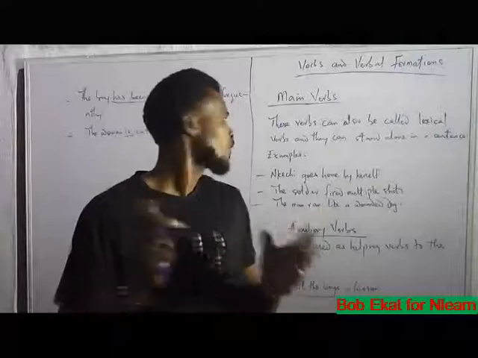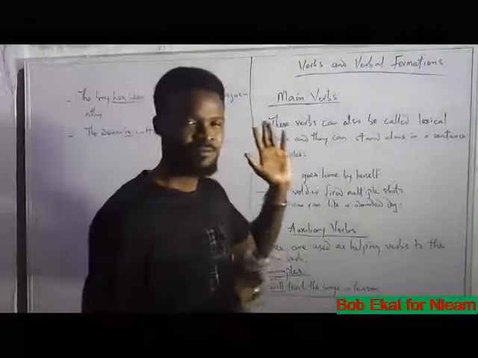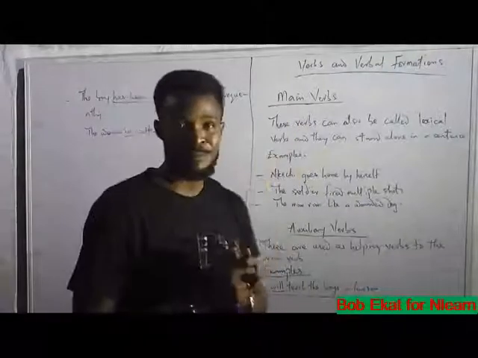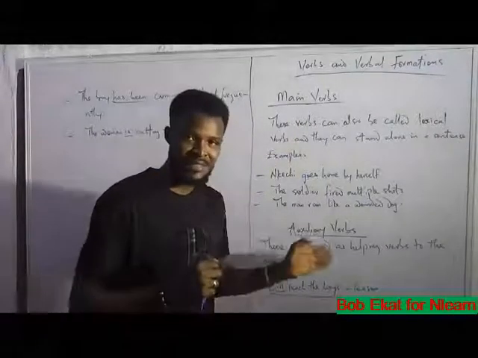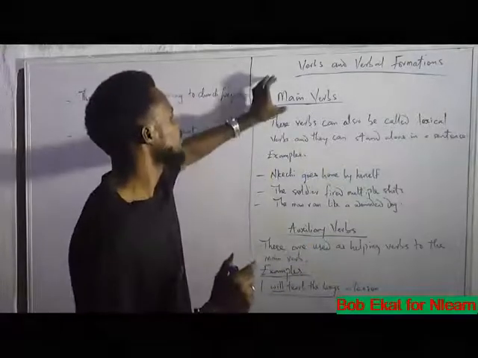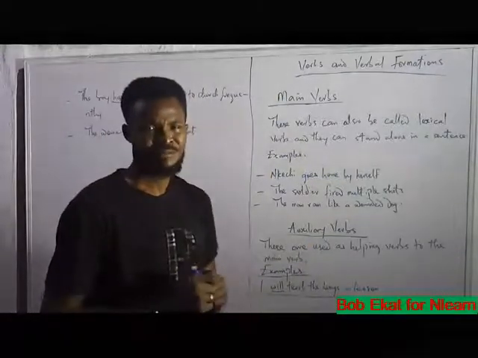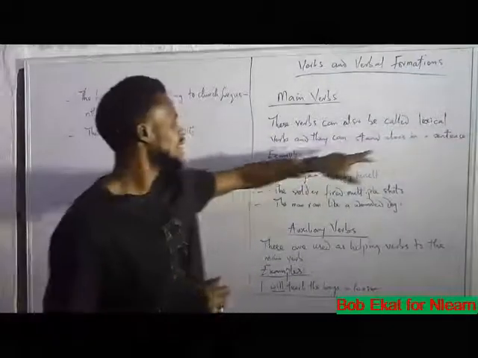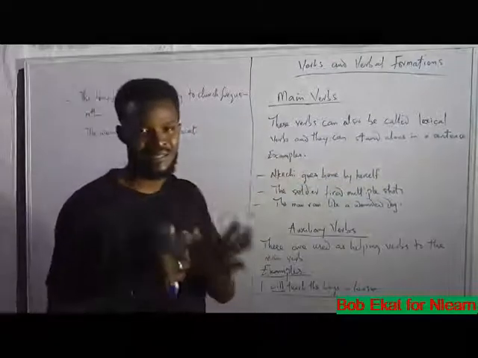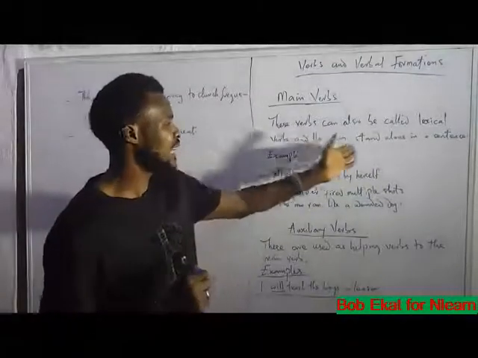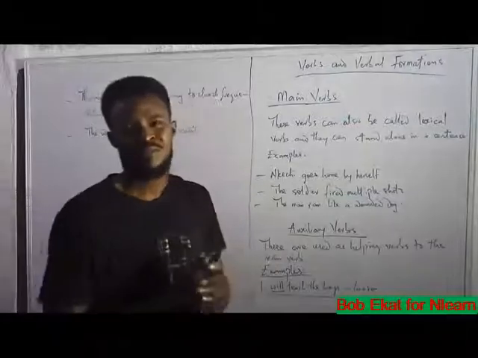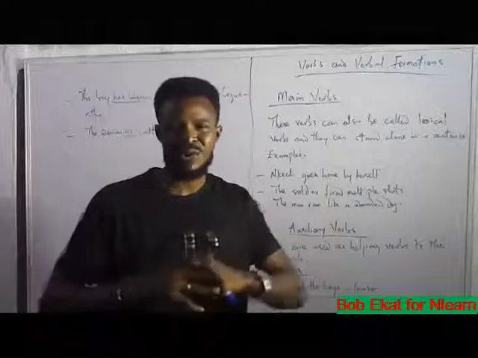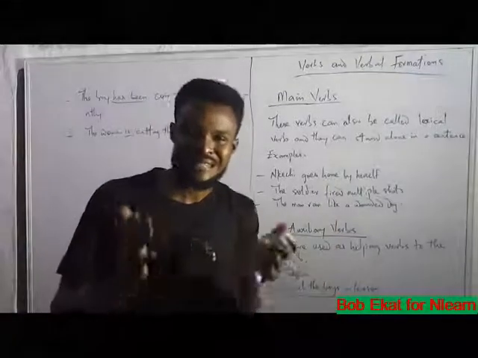Now, we shall look at some kinds of verbs called main verbs and auxiliary verbs. First of all, main verbs. Main verbs can also be called lexical verbs. And they can stand alone in a sentence. Main verbs don't need any assistance from other words to exist in a sentence.